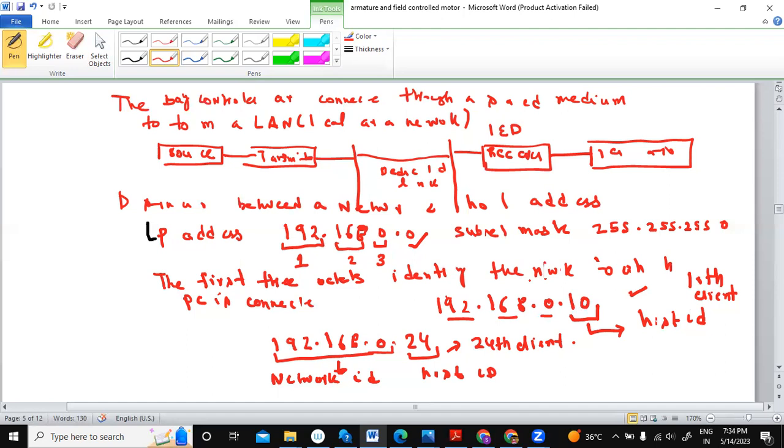I knew this one, sir, but I want to know why the second one is skipped, 99.123. Wouldn't the network ID be 99.1.2 and the host ID 3?